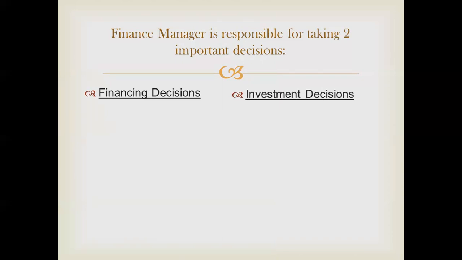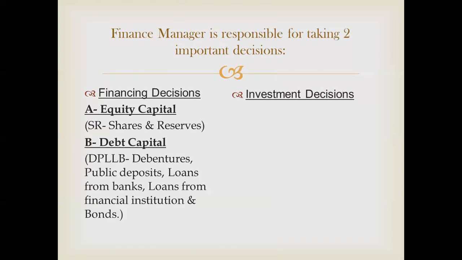Now, what is covered under financing decision is, remember I told you, capital restructuring. I would use the two terms E and D. So here they are. Number one, equity capital. Number two, debt capital. Now, what is equity capital? Equity capital is nothing but the capital which is brought by the owners of the company. It is the owned capital. It is the capital brought by the shareholders. For example, it includes two things, SR. What is SR? Shares and reserves.